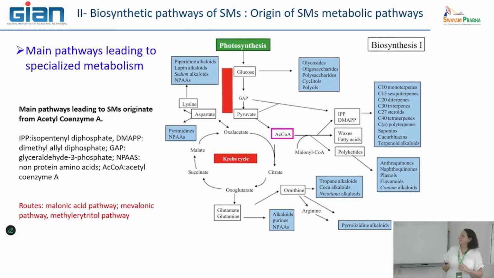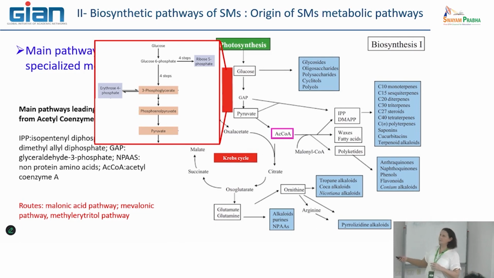There is a first view that is very interesting, what I proposed yesterday: the driving metabolism is photosynthesis. Photosynthesis leads globally to the production of glucose, and this glucose can be transformed via several steps to give particular precursors, such as erythrose phosphate and pyruvate.